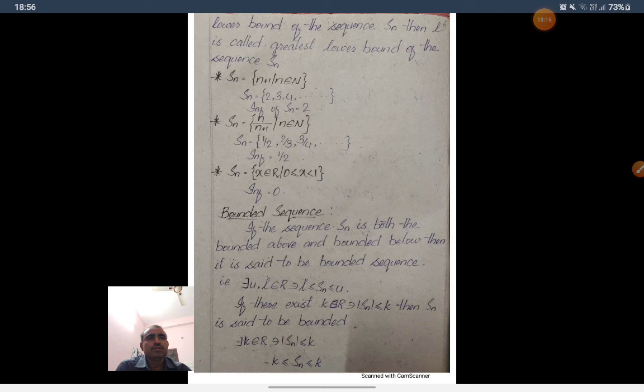Sn is equal to x belongs to R such that 0 less than or equal to x less than 1. So here 0 is the greatest lower bound, so that 0 is the infimum.